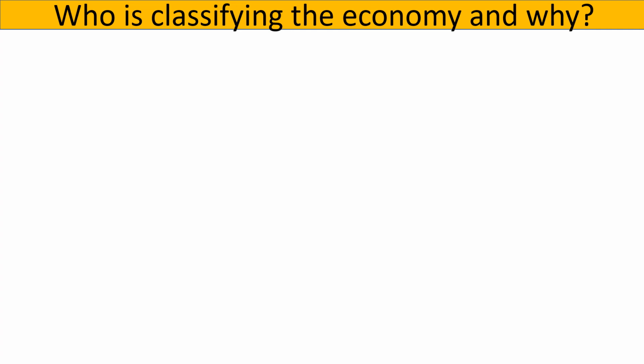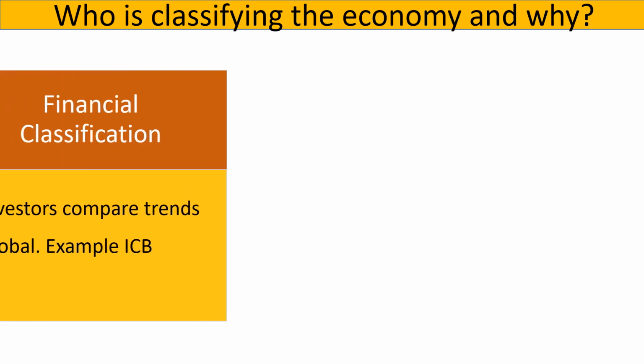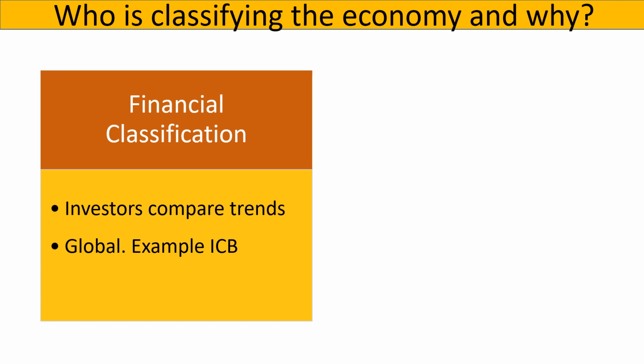The economy is classified by financial institutions, or by the government. Financial institutions classification allows investors to compare industry trends, research stocks, identify competitors, and benchmark with them. Stock exchanges around the world adopt one of two financial classifications: the Industry Classification Benchmark, or ICB, which was developed by Dow Jones and the Financial Times Stock Exchange in 2005, or the Global Industry Classification Standard, or GICS, which was developed by Standard & Poor's and Morgan Stanley.